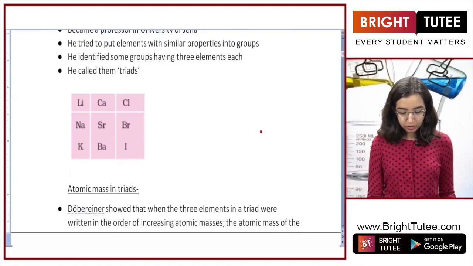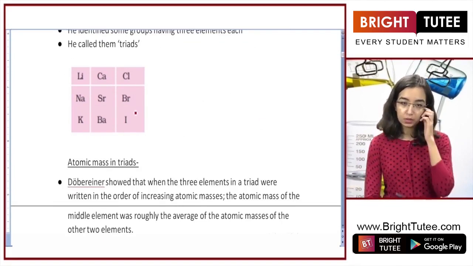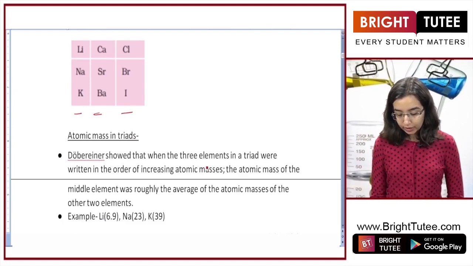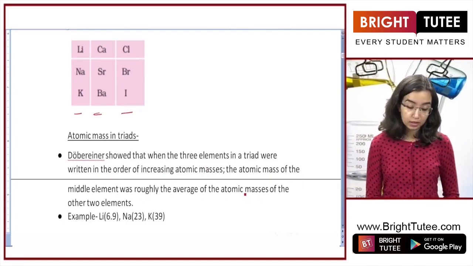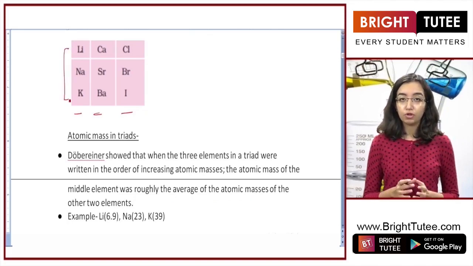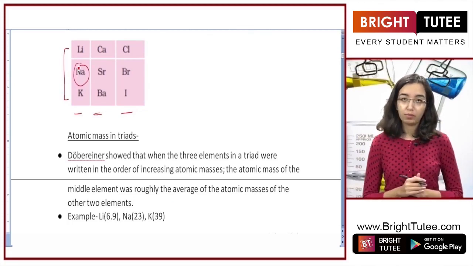He was able to come up with 3 triads: lithium, sodium, potassium; calcium, strontium, barium; and chlorine, bromine and iodine. So these were his 3 triads. When he arranged them like this, he also observed that when 3 elements in the triad were written in the order of increasing atomic masses, the atomic mass of the middle element was roughly the average of the atomic mass of the other 2 elements. So here, lithium and potassium, if we take the average of their atomic mass, according to Dobereiner, we would get somewhere around the atomic mass of sodium.